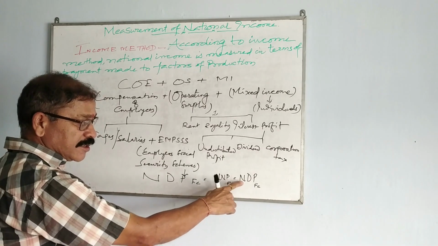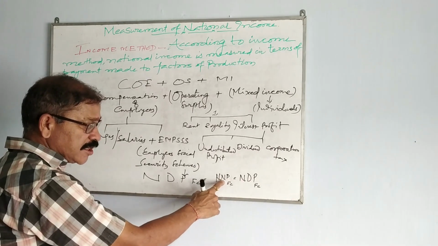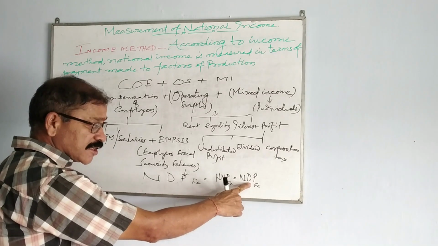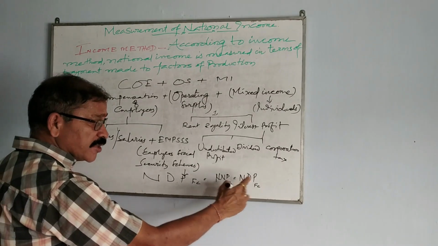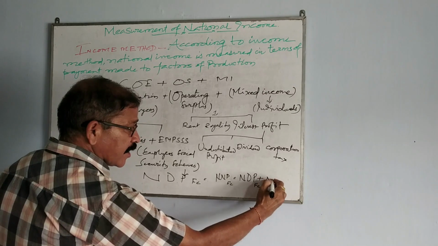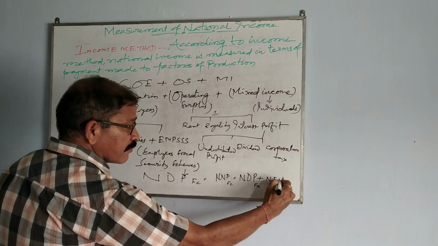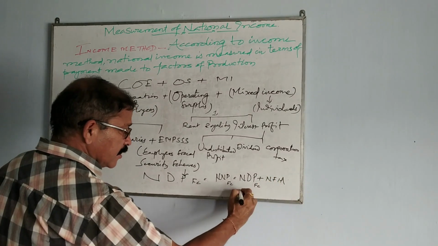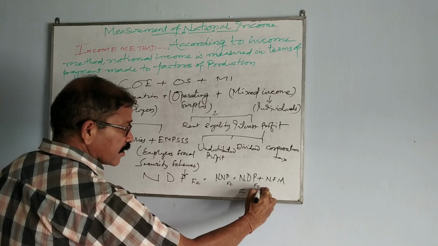Net, here also net; national, but here domestic. You have to find out national, domestic is given. That means NFIA: if you add NFIA, then you will get national income.